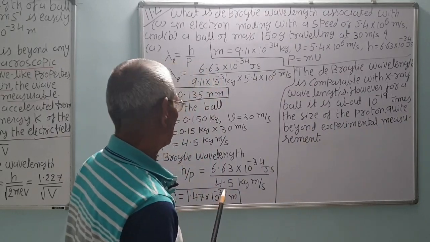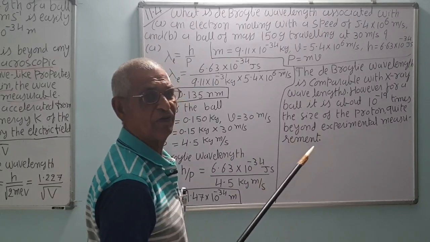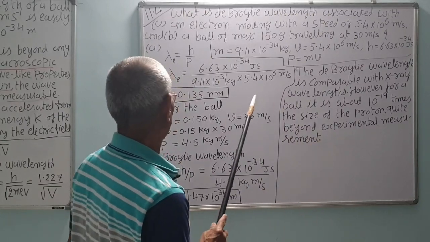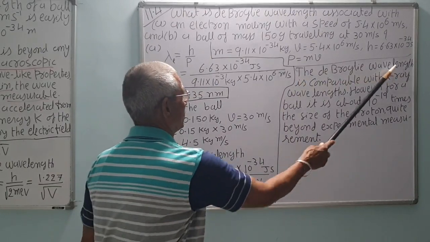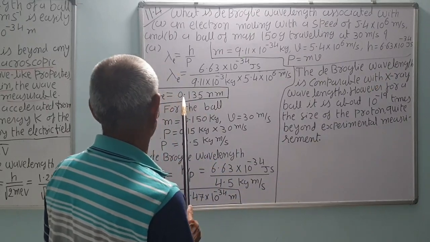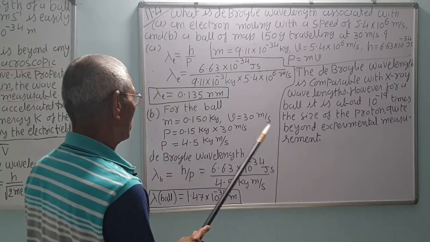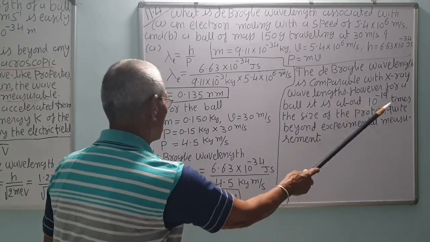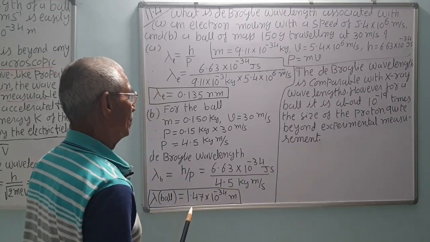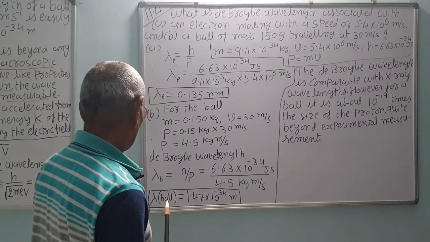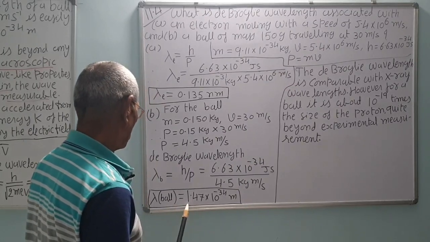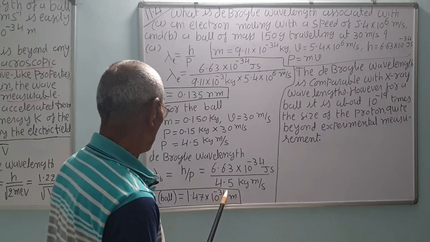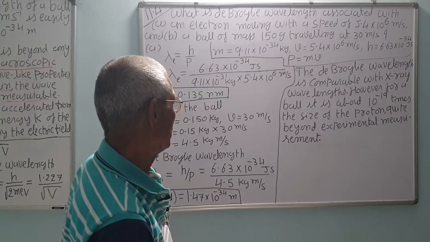So the electron's wavelength is comparable to X-rays, so it could be measured. But the ball's wavelength, 1.47 into 10 raised to minus 34, cannot be measured experimentally.